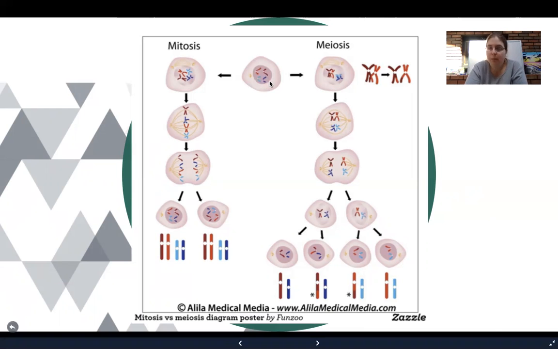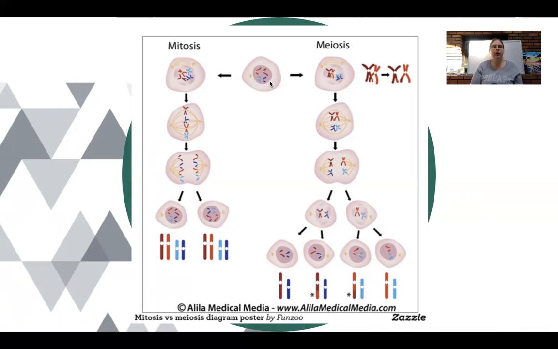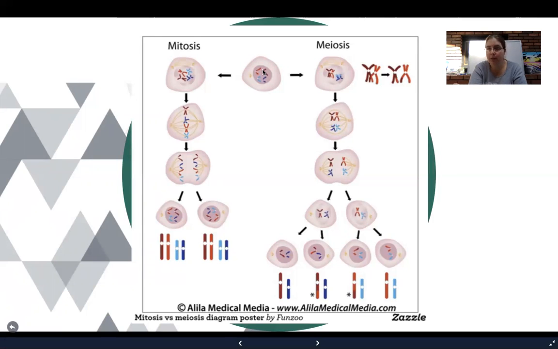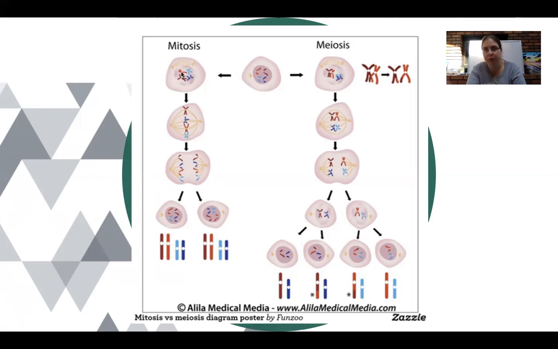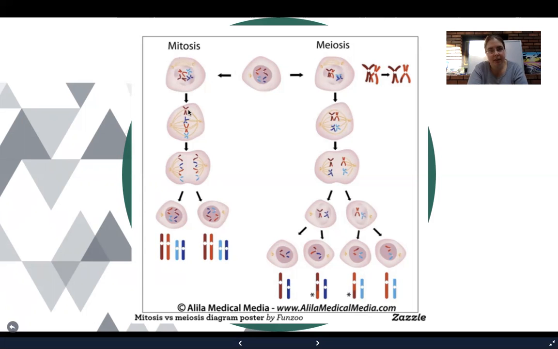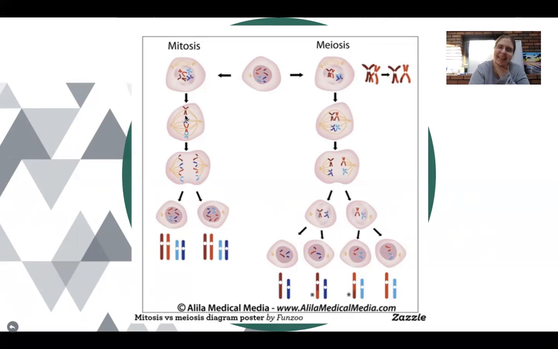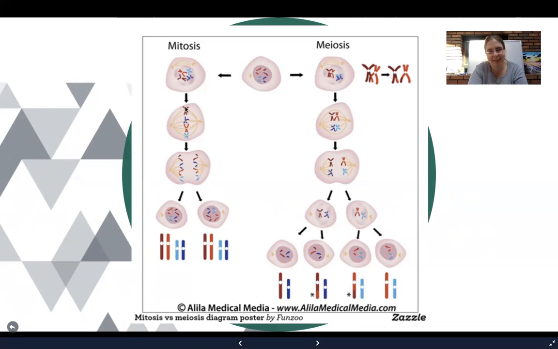So in mitosis, which is simply a way to make more of the exact same cells, we have our 4 chromosome or 2 homologous pair cell begin in interphase. It's going to duplicate its DNA and then go to prophase. Spindle fibers form, nuclear membrane starts to disappear, the centrioles are moving, and we can see the chromosomes. They are visible, meaning they switch from chromatin to chromosome form. In metaphase, the spindle fibers have attached to the centromere of the chromosomes, and line them up in the center of the cell, nice and single file.